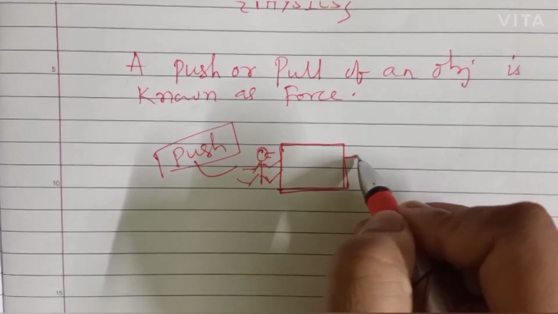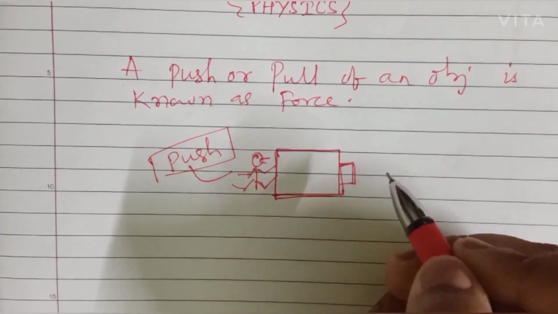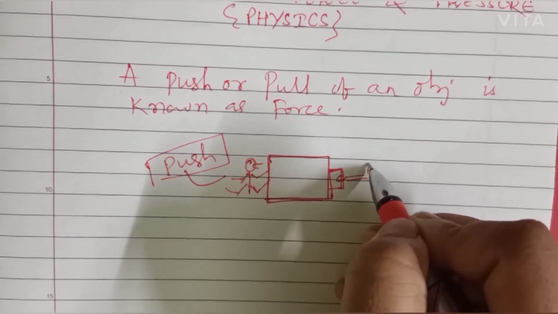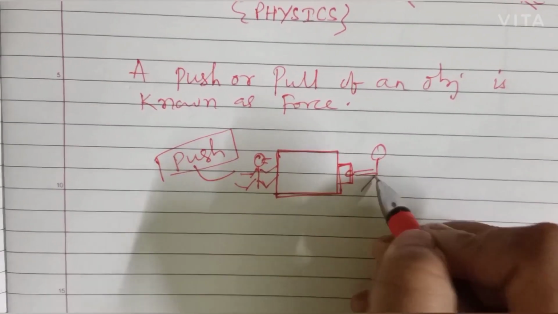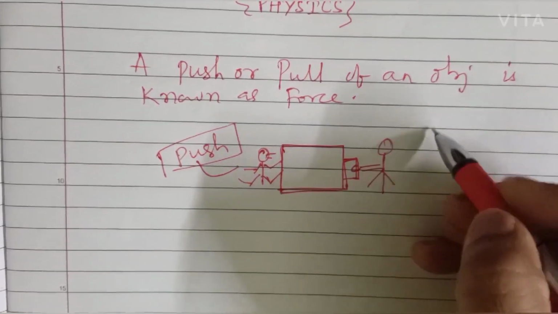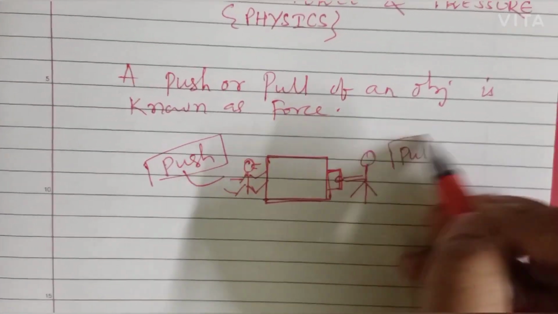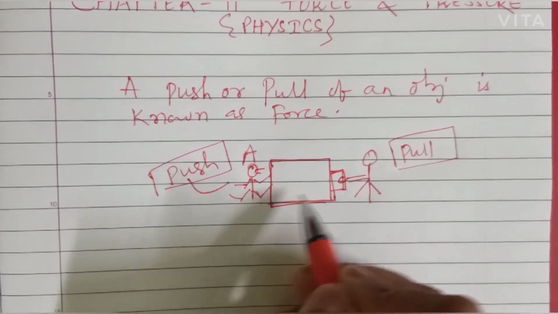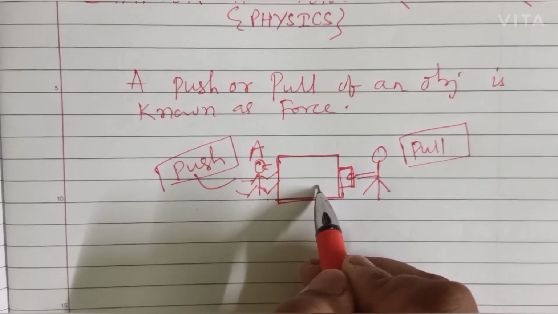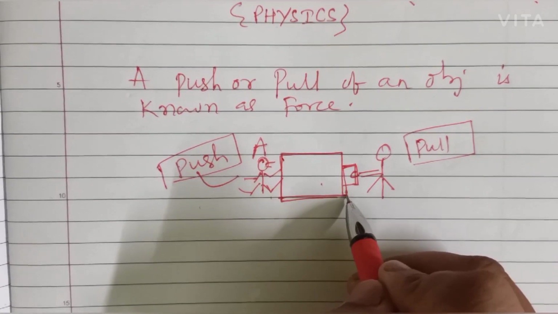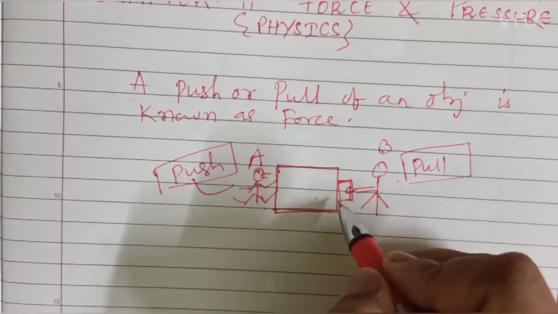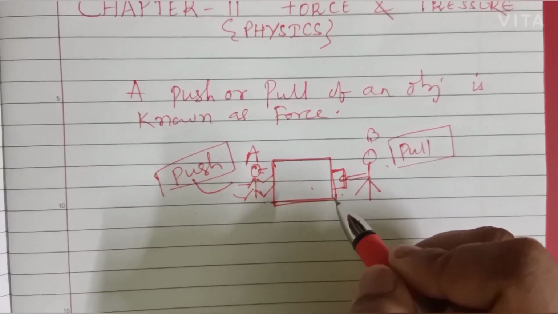There is another person who is trying to pull this wooden block. So, a person A is trying to push the wooden block and a person B is trying to pull the wooden box.